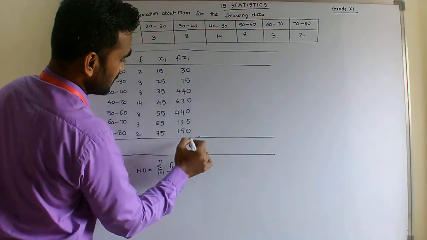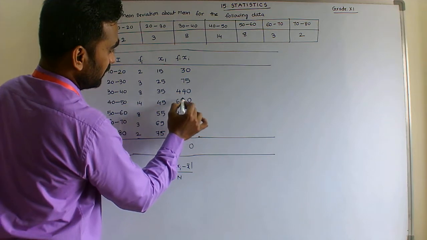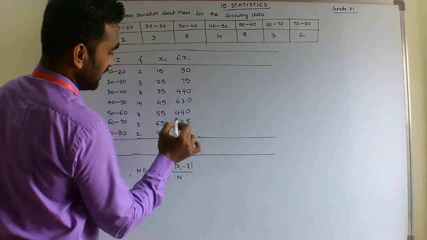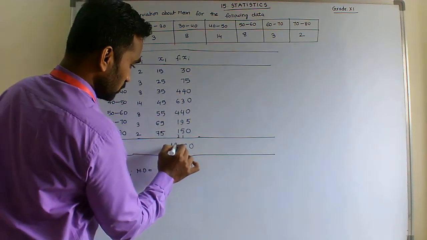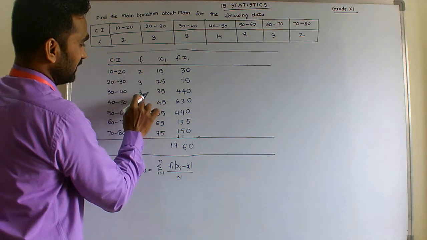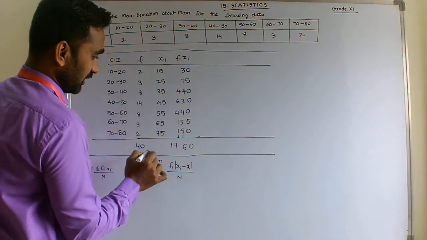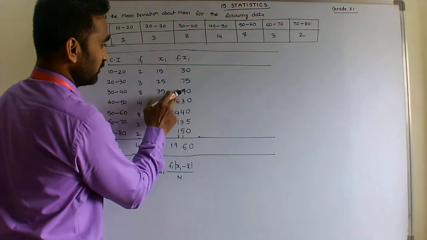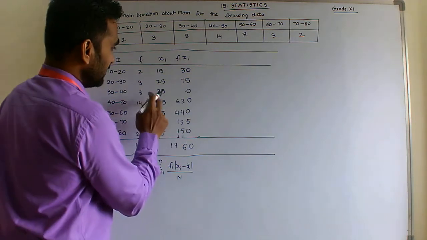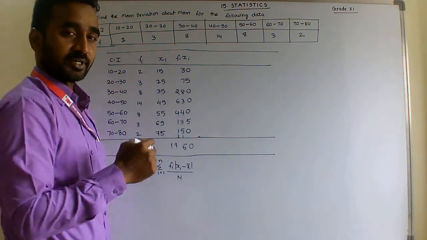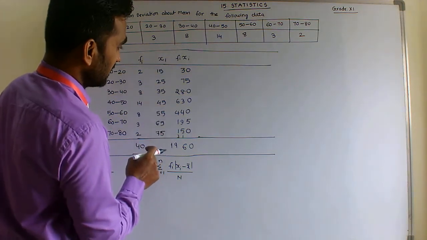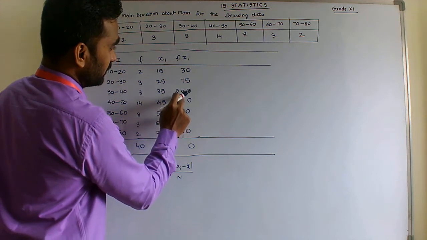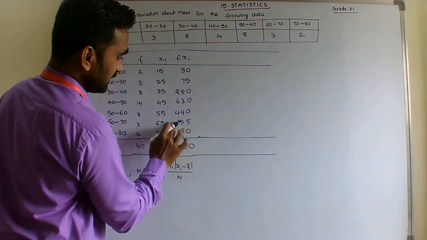the sum of fi xi is 1800, and the sum of f is 2 plus 3 plus 8 plus 14 plus 8 plus 3 plus 2, which is 40. We recheck the calculations here and the total comes out as 1800.